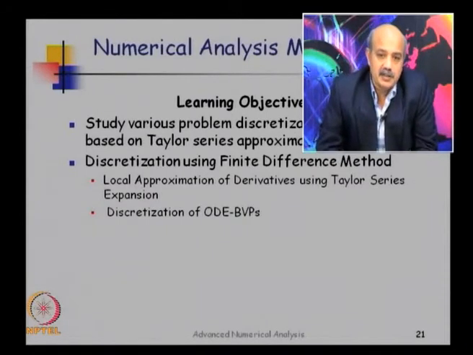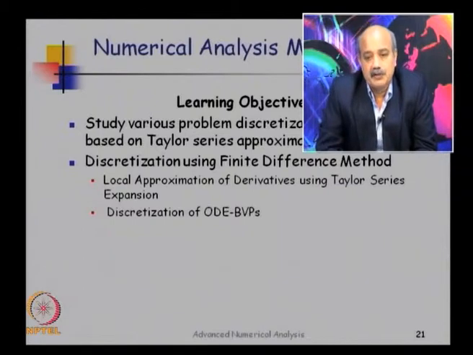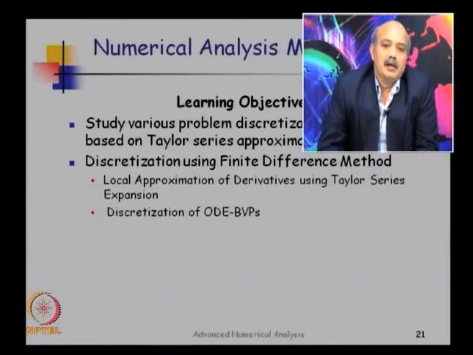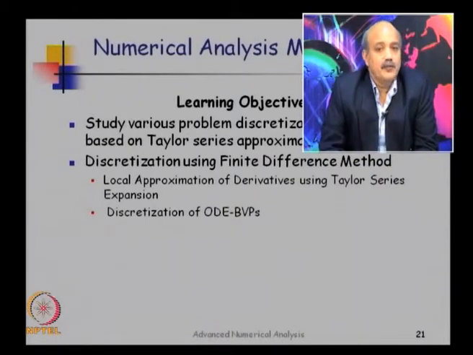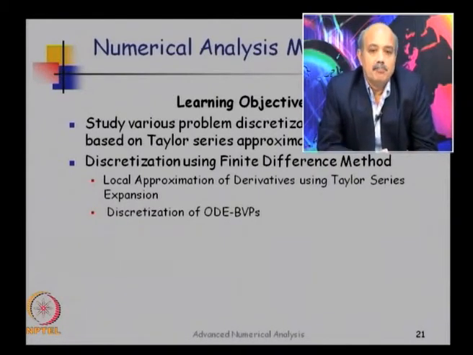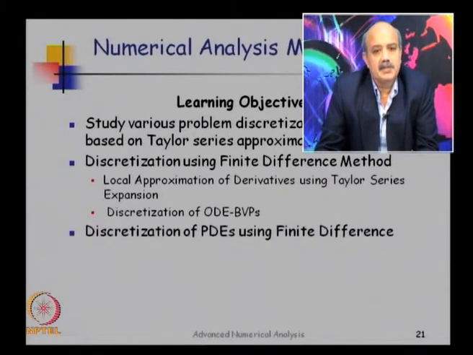The method of finite difference is used for discretization of ordinary differential equations, boundary value problems, ODE-BVP. They get transformed into a set of algebraic equations. This method is also used for transforming partial differential equations into a set of algebraic equations.